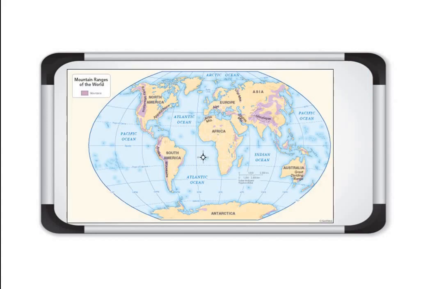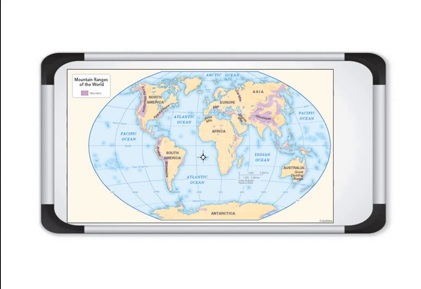Now look at this diagram. Here we have taken the important mountain ranges of the world. You can see Himalaya in Asia, on the Indian map, just north of it.